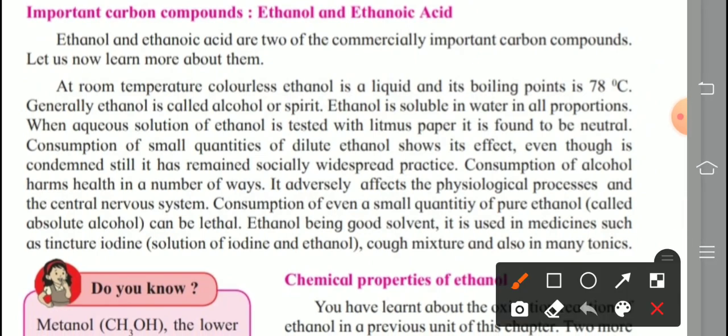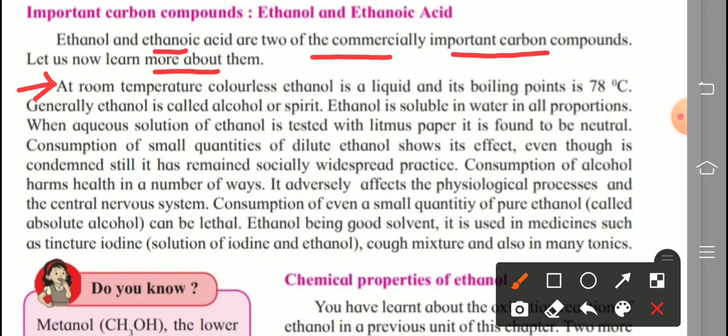Ethanol and ethanoic acid are two of the commercially important carbon compounds. Let us now learn more about them. The first question asks about ethanol: what are the physical properties of ethanol? In this paragraph that is given, but we write the answer point-wise. So check carefully first of all what is given.